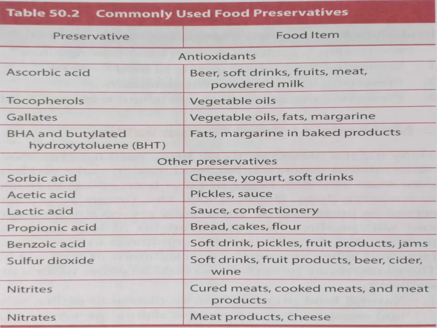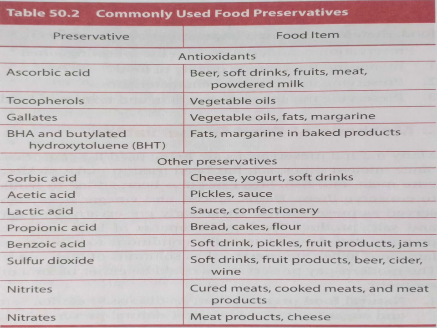This is a table which shows commonly used food preservatives. We have certain antioxidants and other preservatives. Important antioxidants, as I told you, are ascorbic acid, tocopherols, and BHA or butylated hydroxytoluene. All these are usually used in different food items.